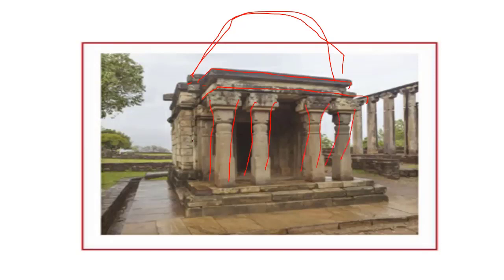Apart from that, the temple is in a square shape, on a square platform, a low level platform, not a high platform. The platform is very low. Can you see this? This is the platform of the temple, right? Which is very low. Understood?